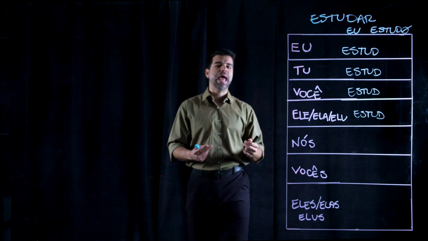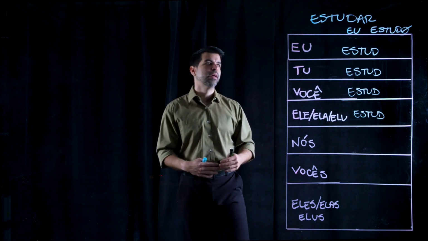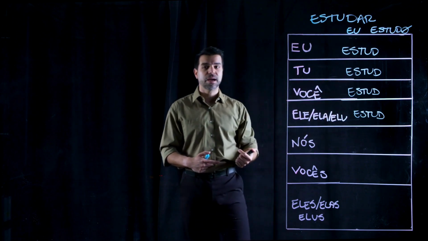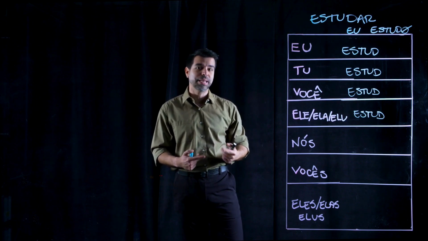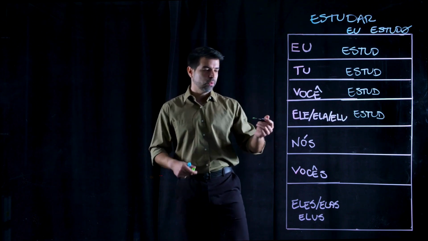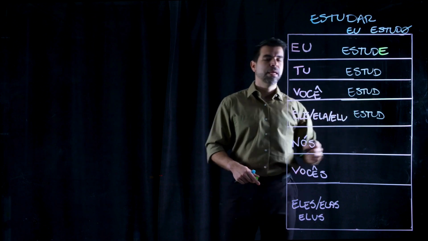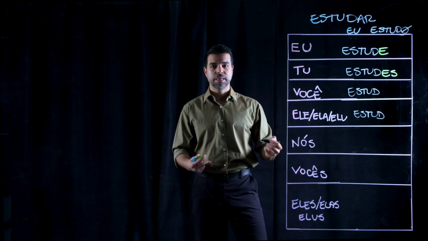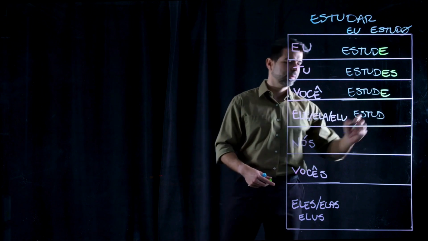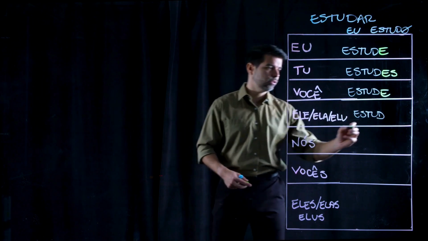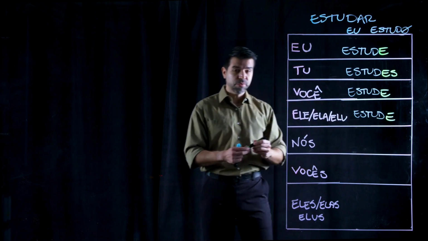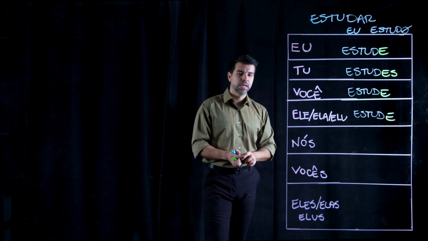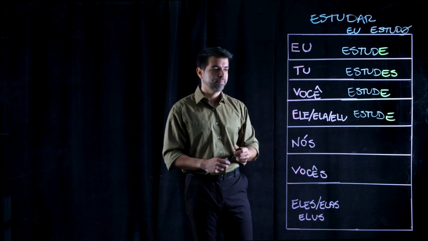What we say is that we add what would be the opposite vowel. The opposite vowel for the verbs that end in AR is going to be the letter E. So, que eu estude, que tu estudes, que você estude, que ele, ela estude. That is how we form the singular of verbs in the subjunctive that end in AR.